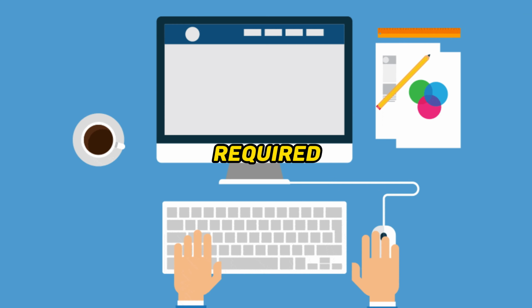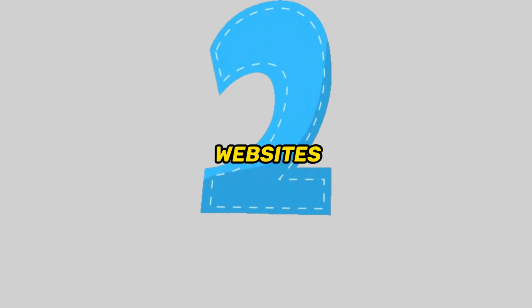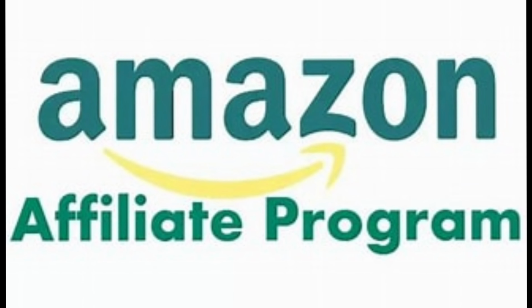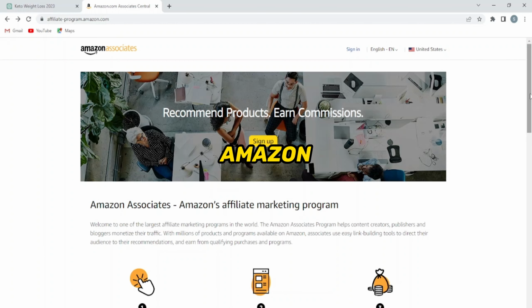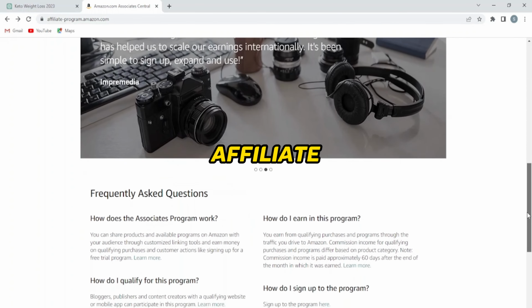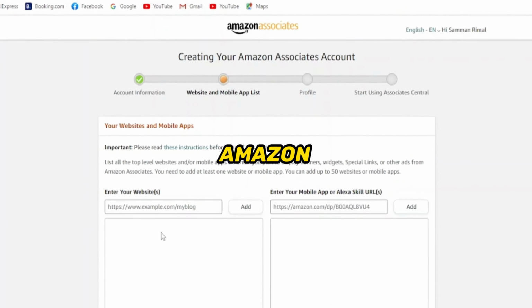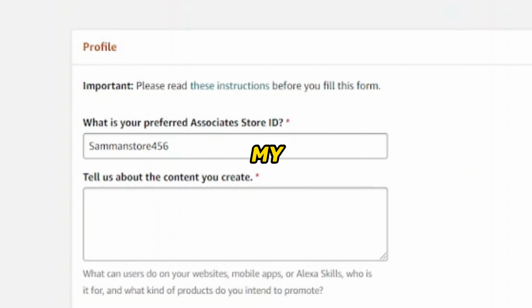This method requires 3 different websites. The first one is Quora.com, which is the biggest question and answer social website. The second website we need is an Amazon affiliate account. If you don't know, Amazon is one of the biggest affiliate marketplaces with thousands of affiliate offers you can promote and earn money. If you don't know how to make an Amazon affiliate account, you can watch my previous video.